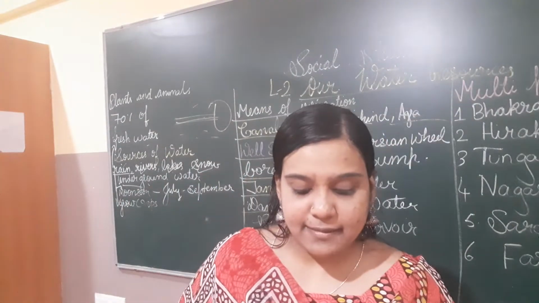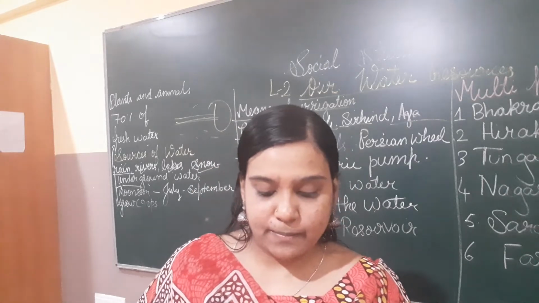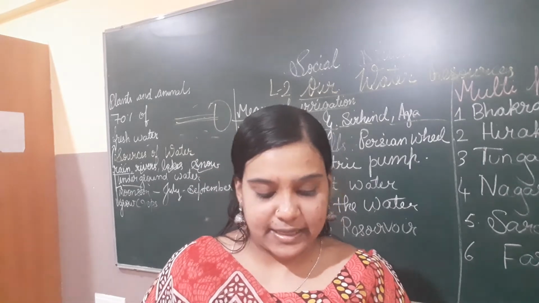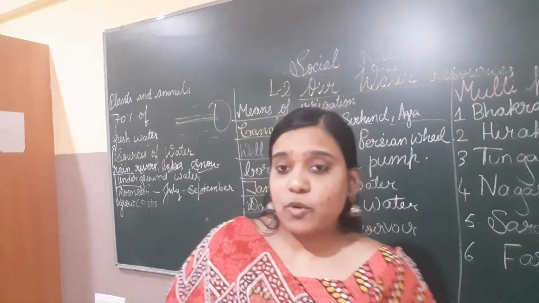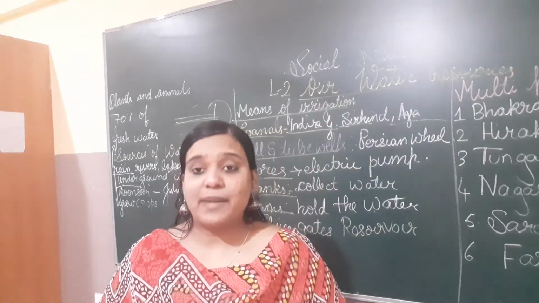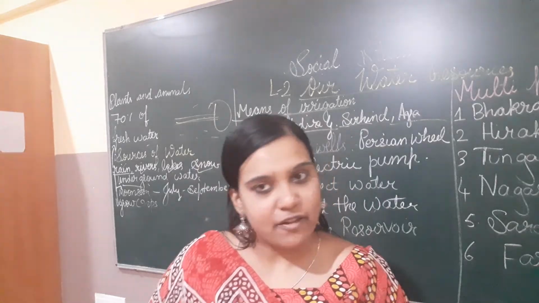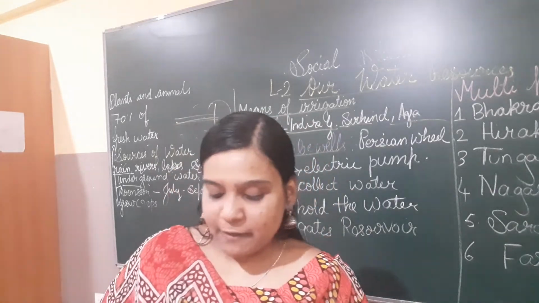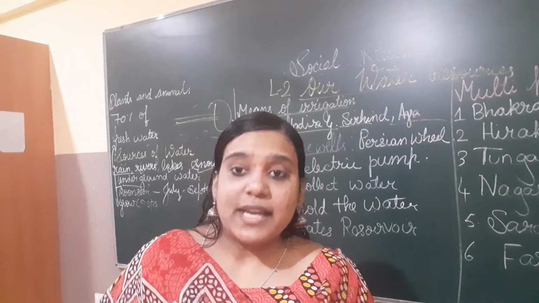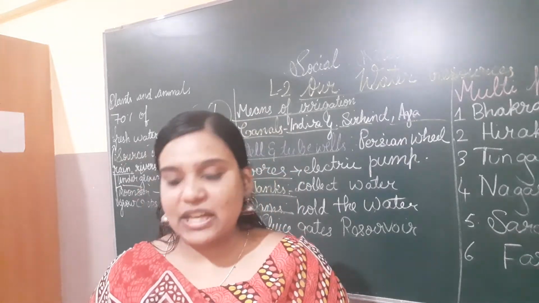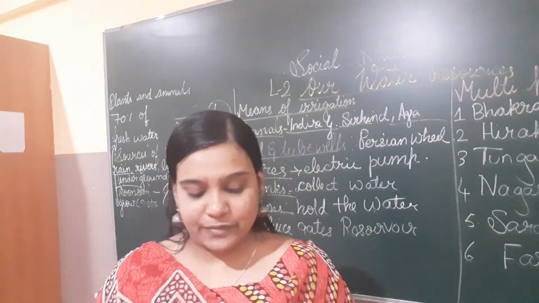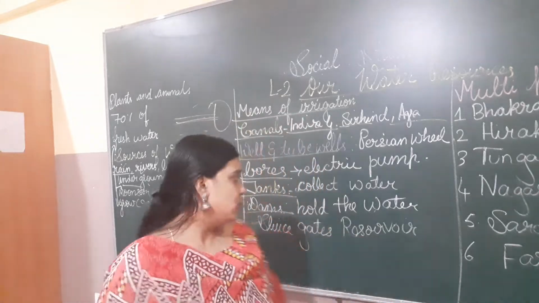The main areas irrigated by such canals lie in northern plains, central India and in the coastal areas. So, these canals probably are lying in the northern plains. For example, I can say Rajasthan, maybe because there is less rainfall, right? And there is not much water. So probably they have made the Indira Gandhi canal so that it could be used for the irrigation of the desert region. Okay. Next, we have wells and tube wells.